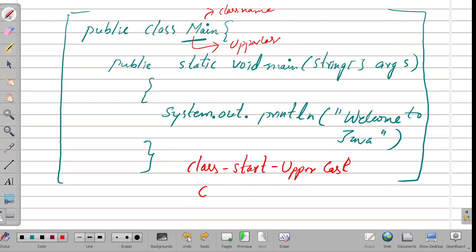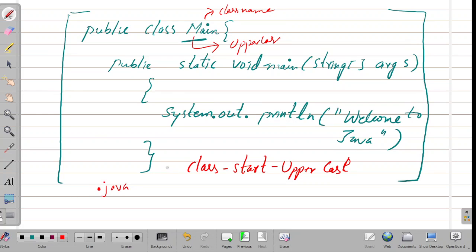Okay, right? Now the name of the Java file must match the class name. And at the same time, when saving the file, save it using the class name and add .java. While compiling, we need to save it as .java.